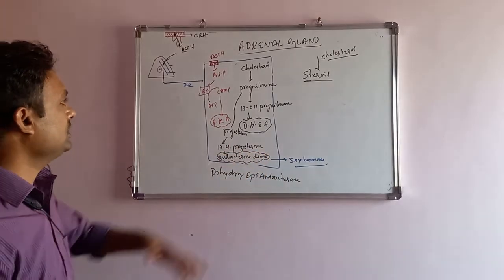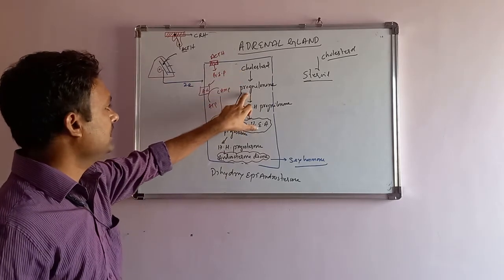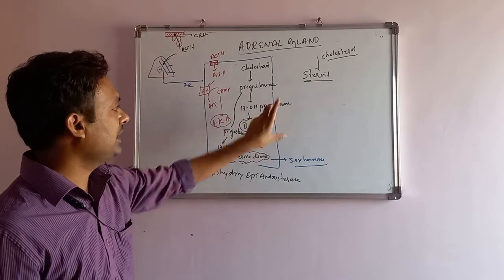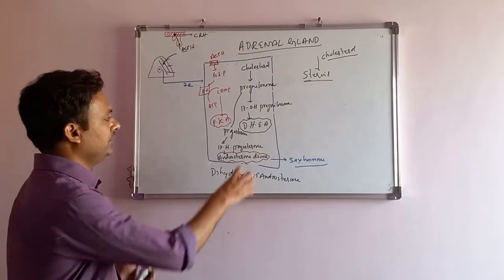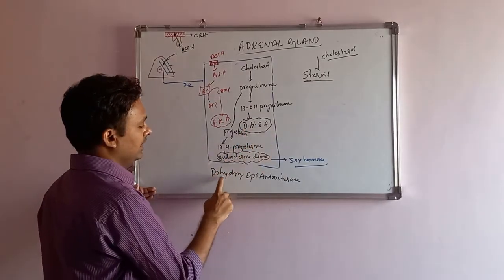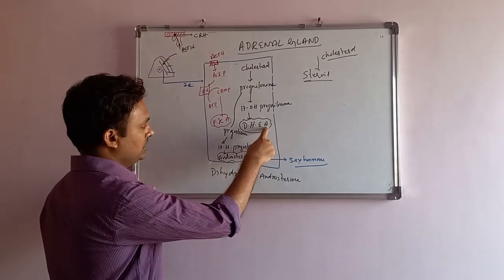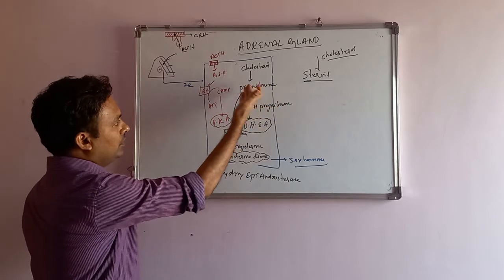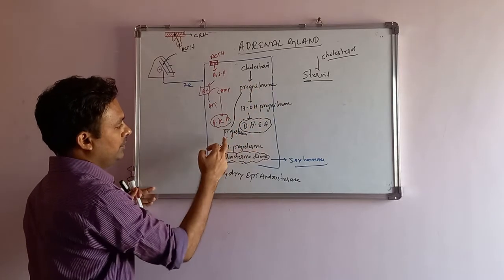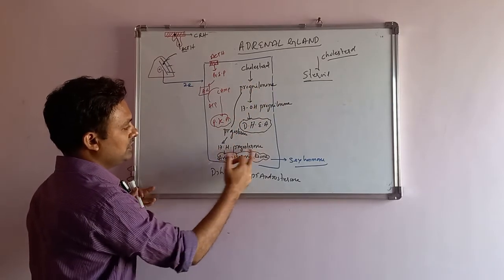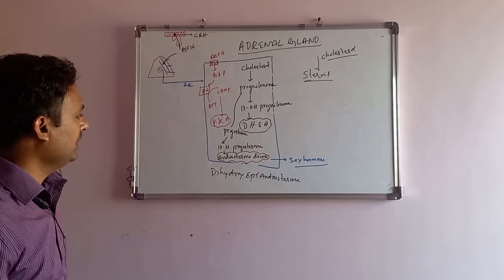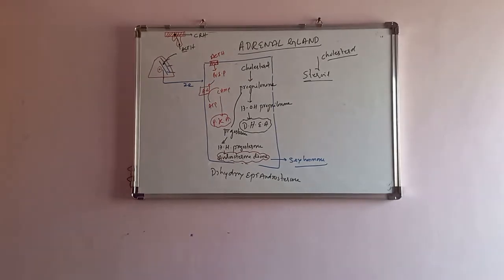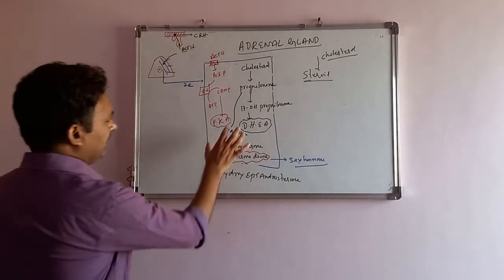Cholesterol as a precursor, there is synthesis of pregnenolone. From the pregnenolone, 17-hydroxypregnenolone, and there is a synthesis of DHEA, dehydroepiandrosterone. This is one step. Second, there is a bifurcation from the pregnenolone, to progesterone, then 17-hydroxyprogesterone, and from that androstenedione synthesis will take place. Then what is the link between these two?